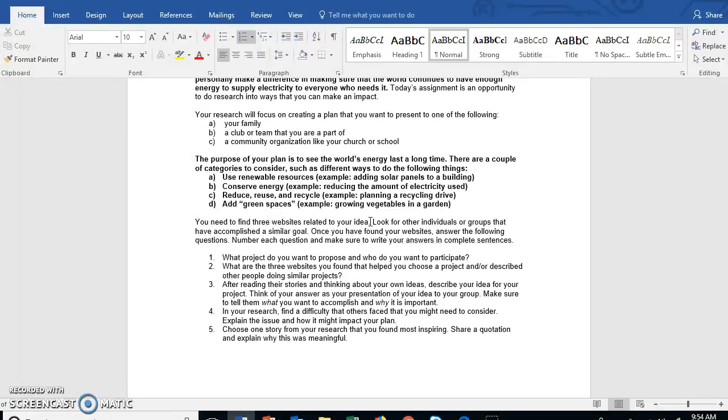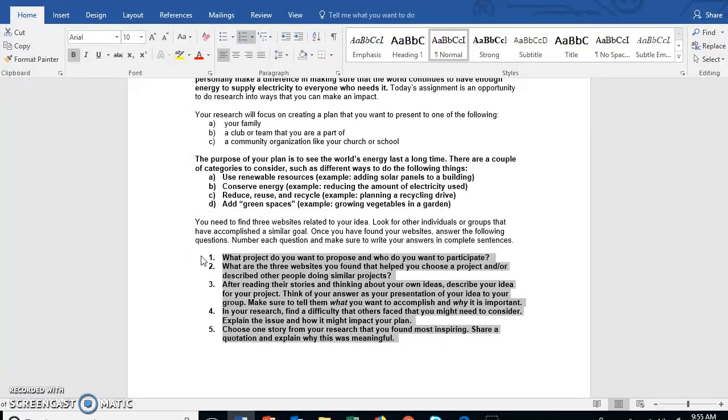All right. Now look for other individuals or groups that have accomplished a similar goal. If you see during your research that another group has accomplished this, or someone has written a story on this, you can use that as part of your research as one of your websites. Once you have found your three websites, answer the following questions. Once you have found your three websites, this is what you use to write your paper.